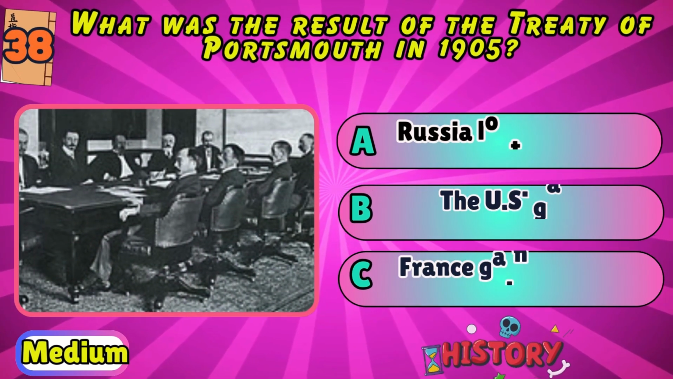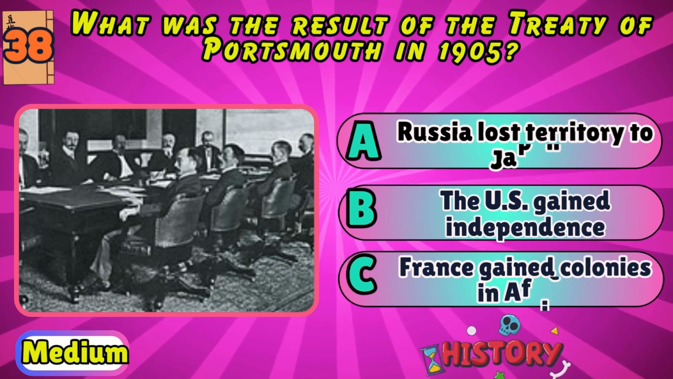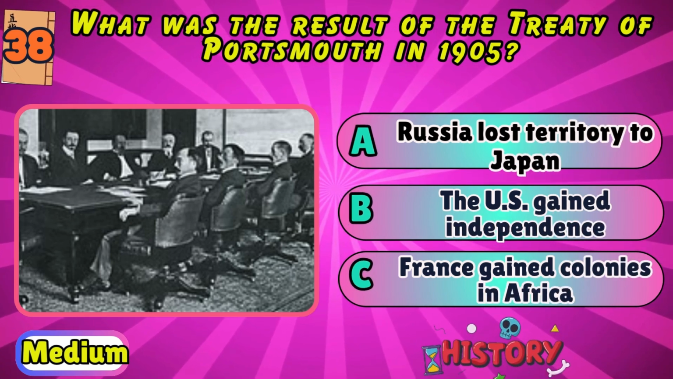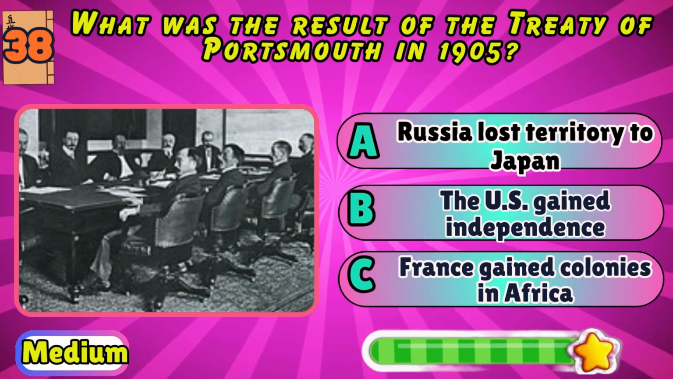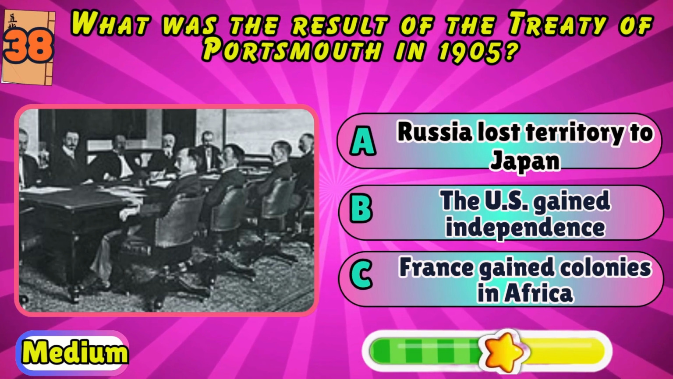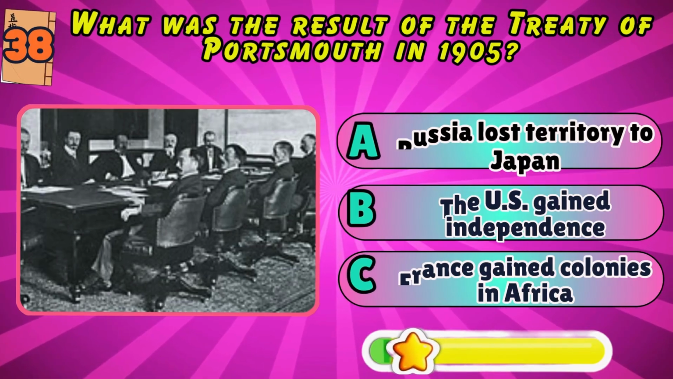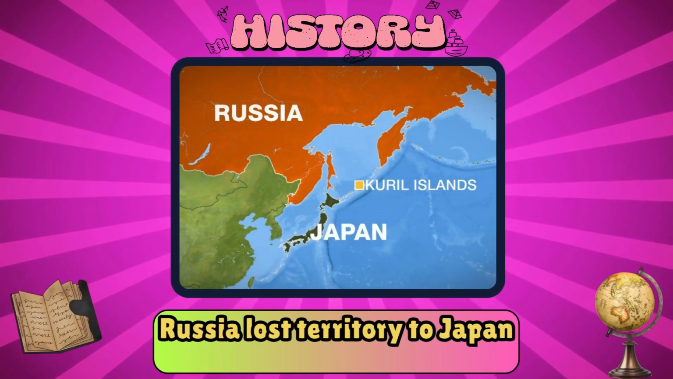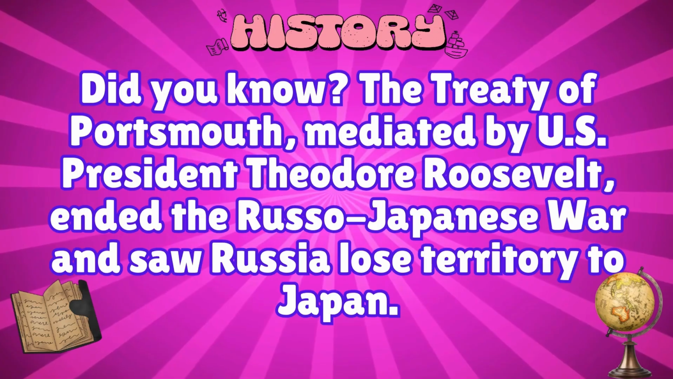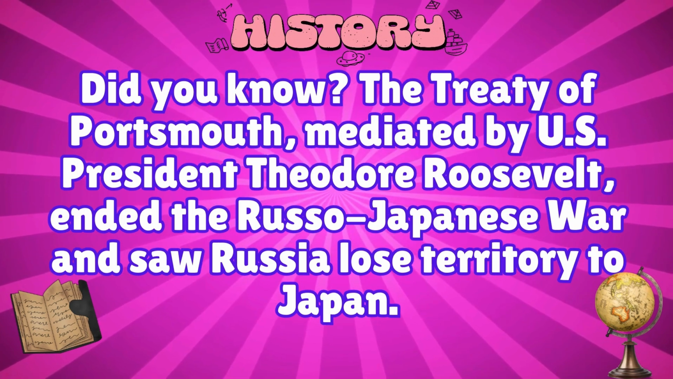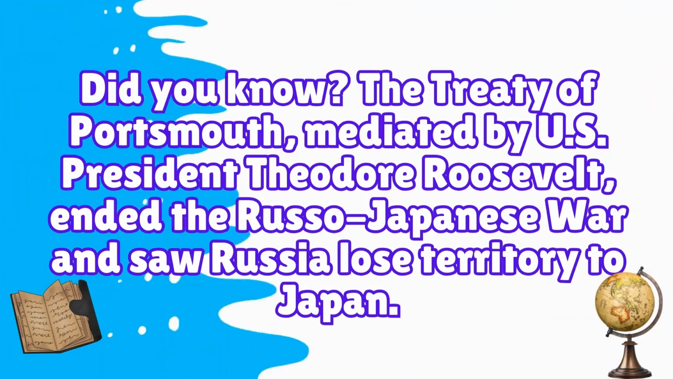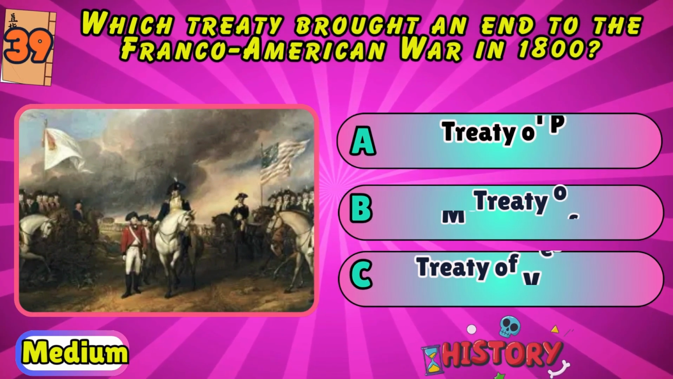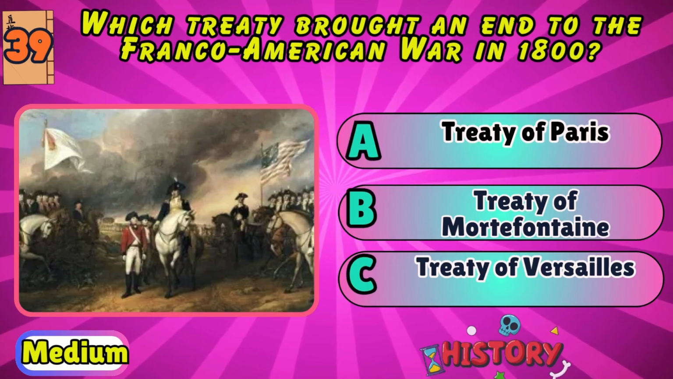What was the result of the Treaty of Portsmouth in 1905? Russia lost territory to Japan, the US gained independence, or France gained colonies in Africa? Russia lost territory to Japan. Did you know? The Treaty of Portsmouth, mediated by US President Theodore Roosevelt, ended the Russo-Japanese War and saw Russia lose territory to Japan.